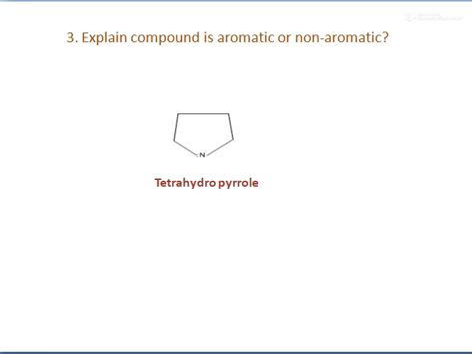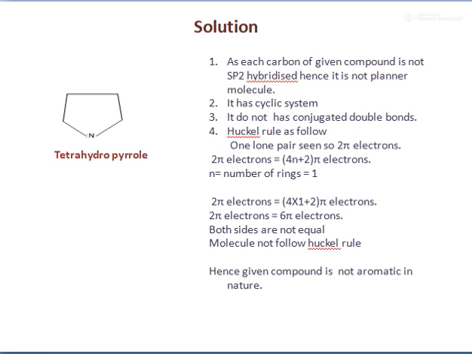Next molecule, explain whether the compound is aromatic or non-aromatic. Tetrahydropyrrole. So there is nitrogen present, and on nitrogen there is one lone pair of electrons present. So we see whether it is aromatic or non-aromatic. As each carbon of the given compound is not sp2 hybridized, hence it is not planar. So the first condition it does not follow.